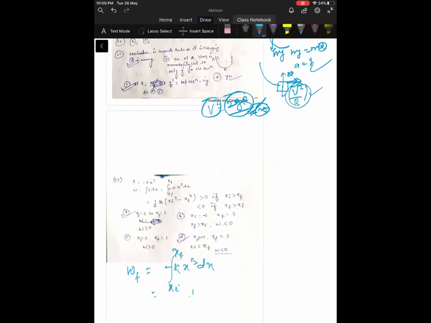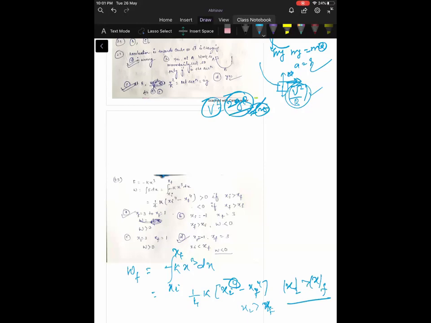So you will get 1 by 4 k times xi to the power 4 minus xf to the power 4. I'm taking the magnitude only, because it's power 4. So if mod of xi is greater than mod of xf, then you will get positive work done.